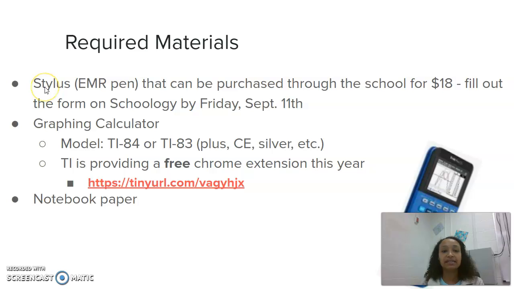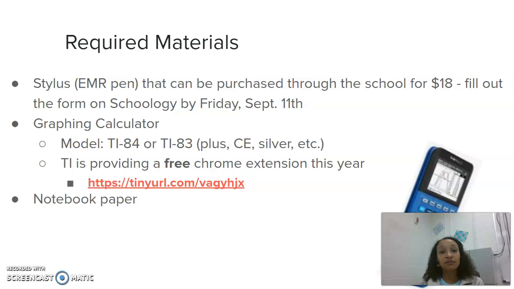Lastly is going to be a stylus. I am requiring this. Particularly, it has to be an EMR pen. The reason I'm requiring it is because a lot of the information and a lot of the assignments are going to be turned in through Schoology. This allows students to actually write on their Chromebooks and show their work. To do that, it's going to be easier to use a stylus. It has to be an EMR pen because that's the only one that'll work on the Chromebooks. Any other stylus will not work.